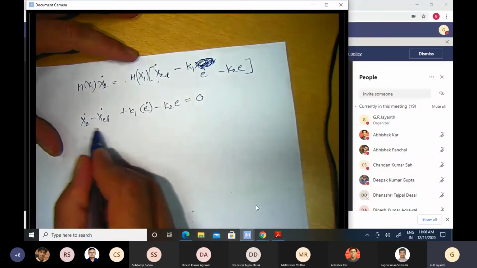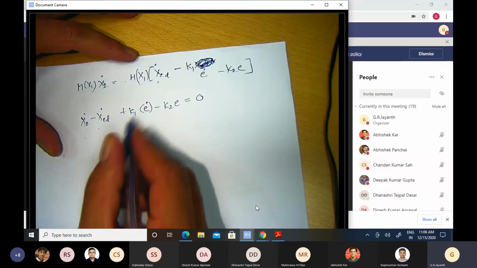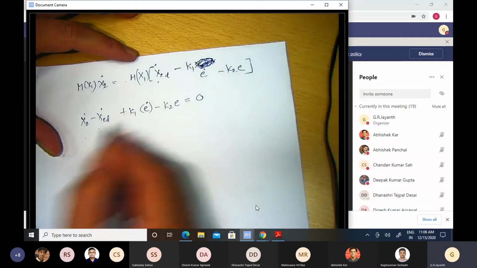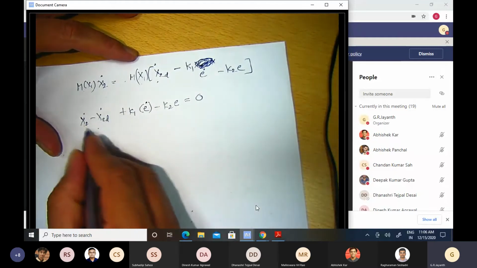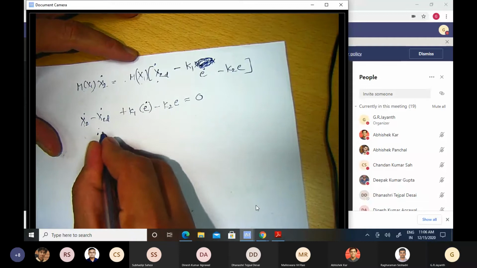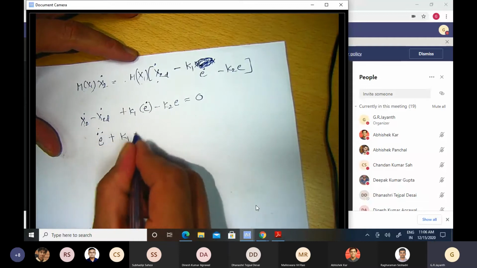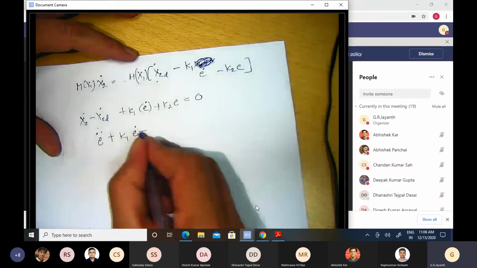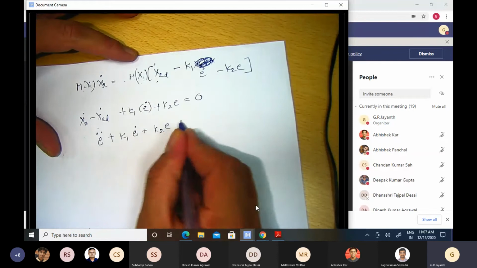Now, x2 minus x2d is E dot by definition. So that dot is basically E double dot. E double dot plus k1 E dot plus k2 E is equal to 0.